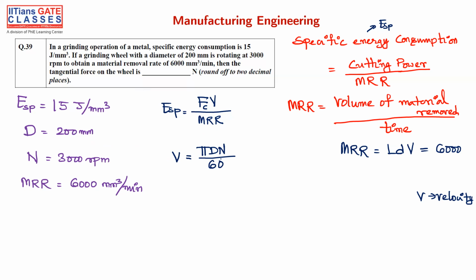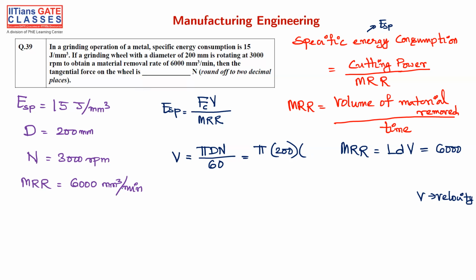Pi D N by 60. Is it 60? Yes. Fine, so let's find that. It's pi into 200 into 3000 rpm. Oh, this is in mm. Should we convert that into meters?